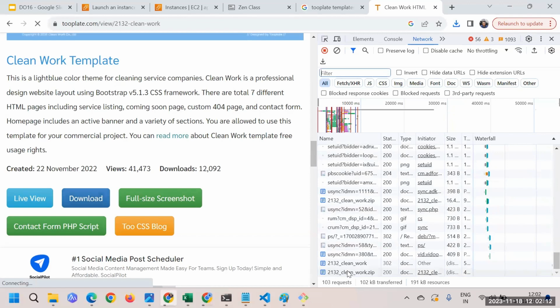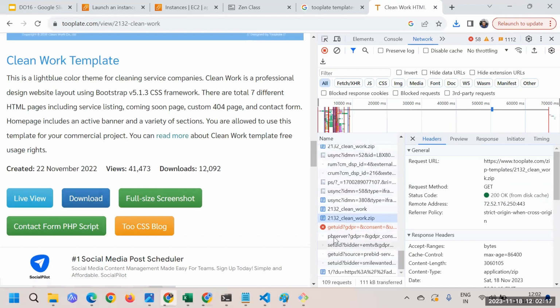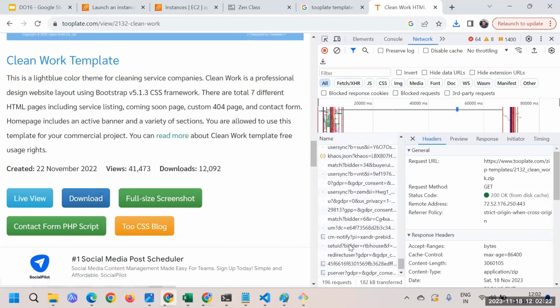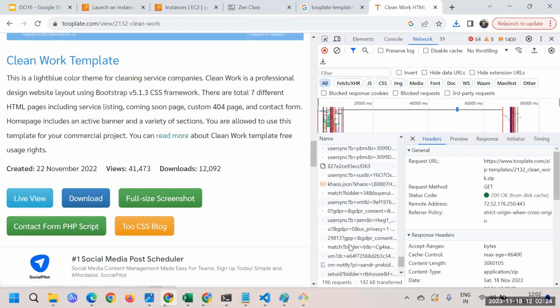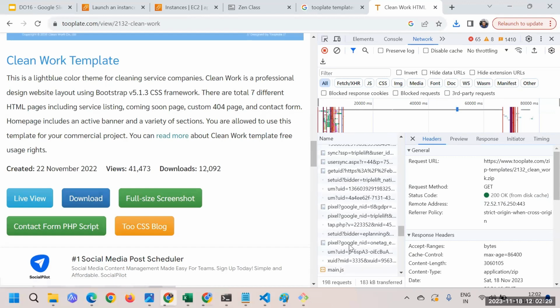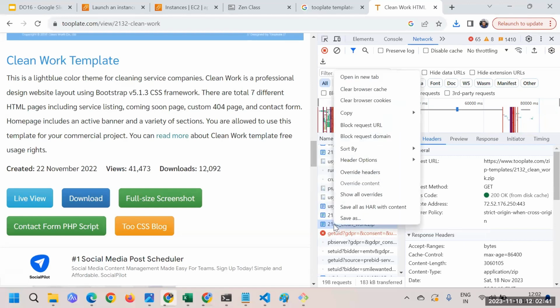Yeah, here you can see. Now this is the particular link that I'm looking for. It's a 2132. Basically I just need to copy that link. Here we have it, 2132, and after clicking on that you can see there is a link. So I'll copy this particular link. Let me just copy the link.